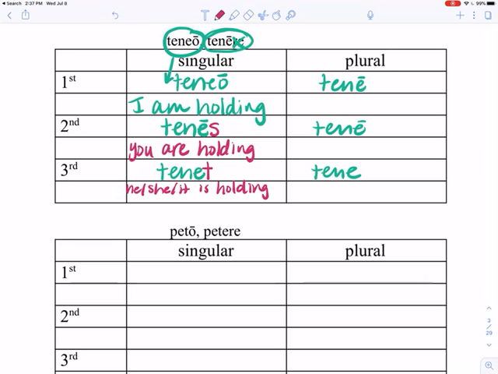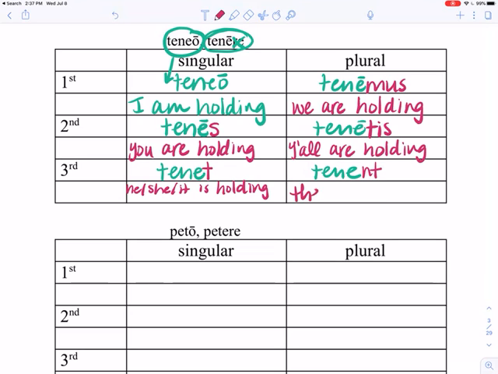For first plural, we're going to add mus for tenemus, and this is going to be we are holding. Okay. For second plural, we're going to add tis for tenetis, and this is going to be y'all are holding. Third plural is going to add nt for tenent, and so this is they are holding.